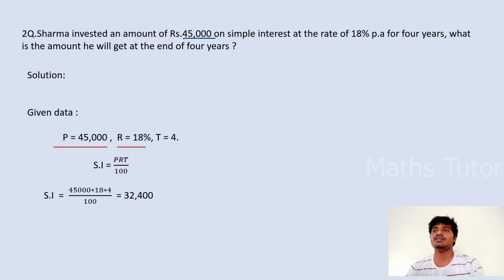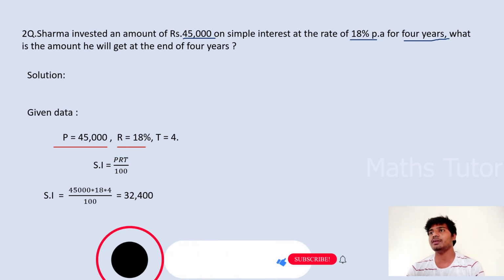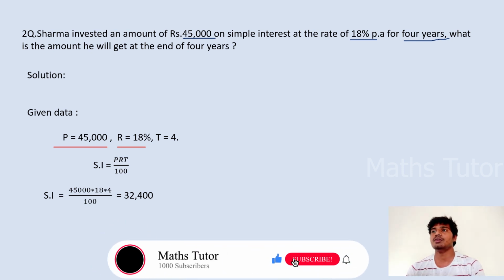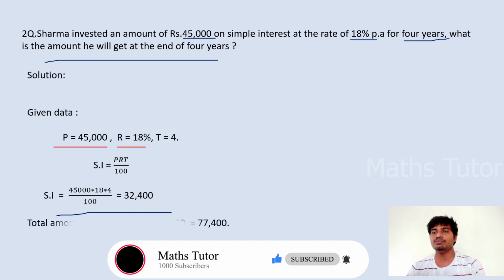Let us consider you are investing 45,000 in a bank, and the bank is giving an 18% per annum rate of interest. After 4 years, you collect the total amount, that is the principal amount plus the interest we got on the 45,000. So we have to find the total amount we will get after 4 years. The simple interest that we got is 32,000. Total amount is equal to principal plus interest. Here the principal is 45,000 and the interest is 32,000, so the total amount will become 77,400.